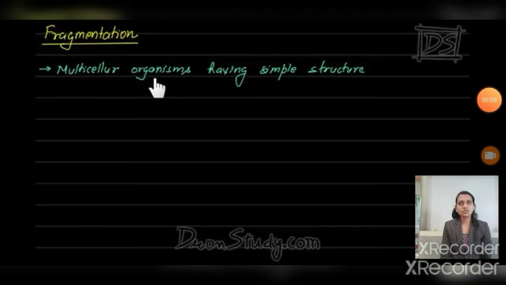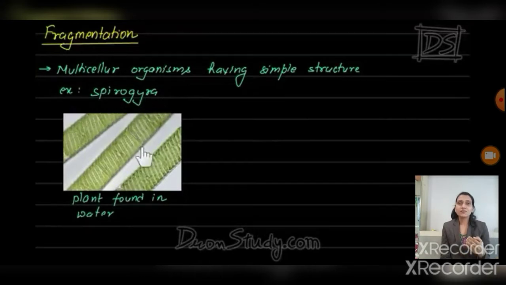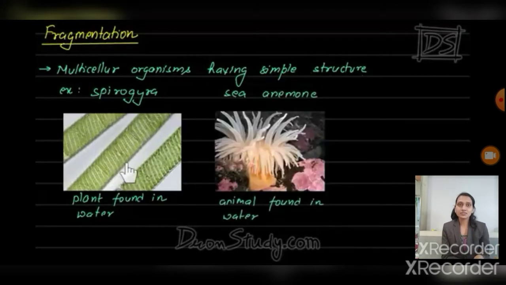The next type of asexual reproduction is fragmentation. Fragmentation occurs in multicellular organisms which have a simple body structure. For example, Spirogyra. Spirogyra is a kind of algae. It is found in water. And another example is the sea anemone. It is an aquatic animal.